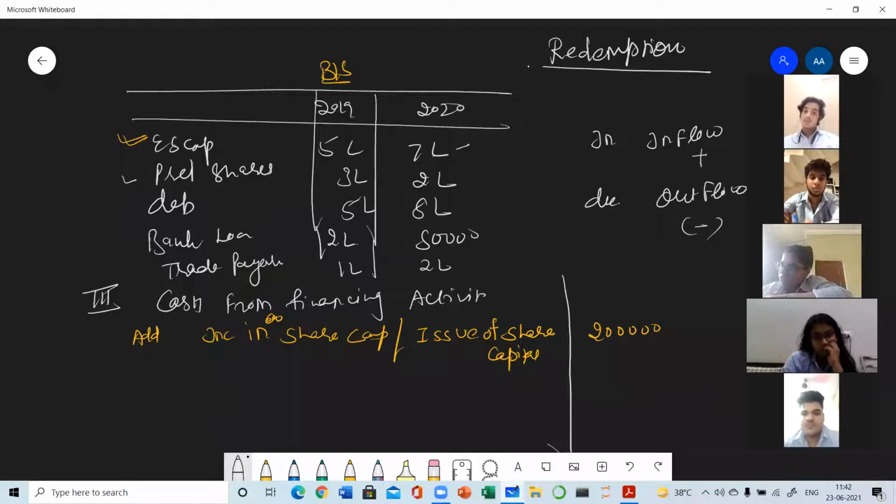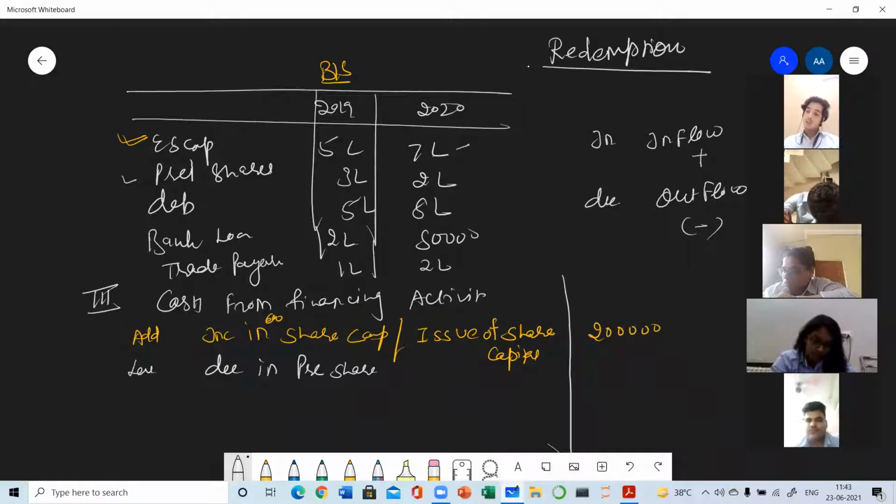So we will be writing here either decrease in preference share capital, this will be subtracted, or redemption of preference shares, any one out of these two.